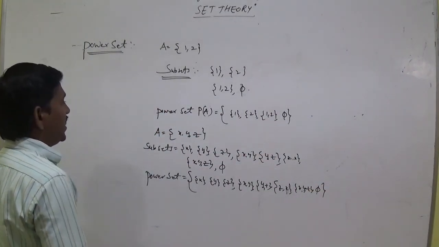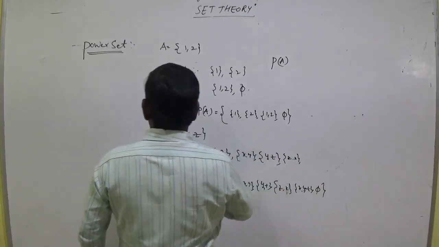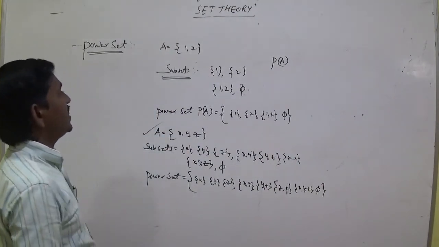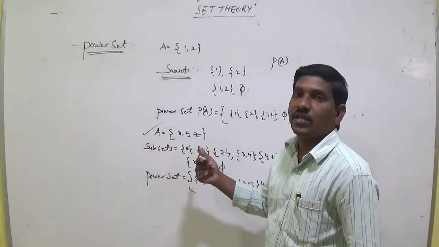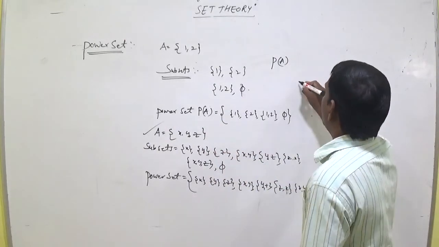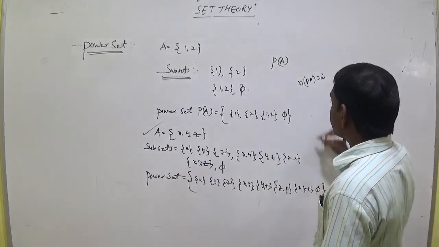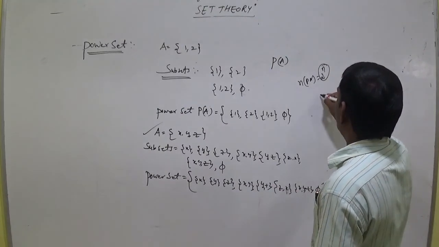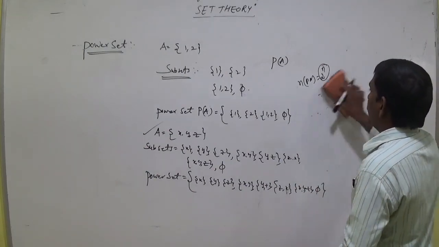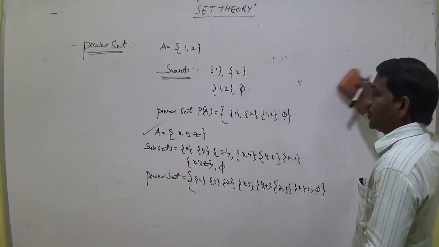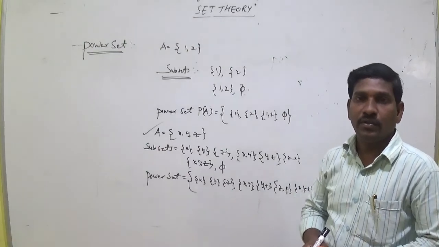This is the power set, and power set is denoted by P of A. Power set means the set formed by all the subsets of a given set is called a power set. So number of P of A means 2 power n. 2 cube means 8. 2 square means 4. Okay students, this is the class for today, and let us discuss some more concepts tomorrow.